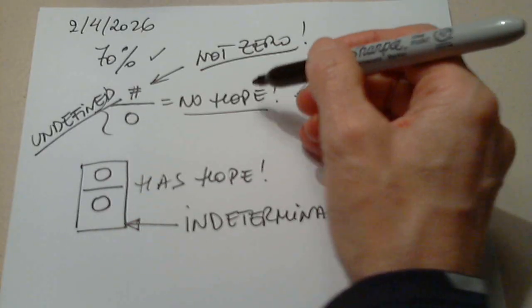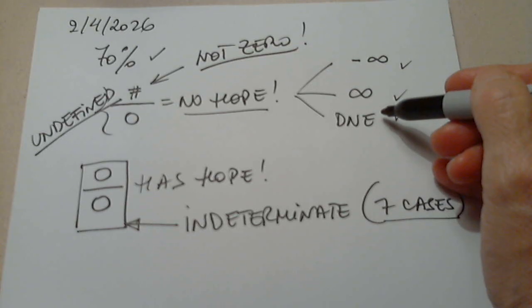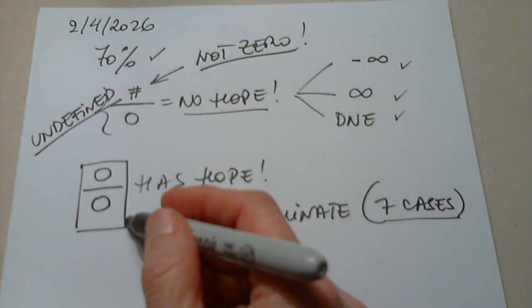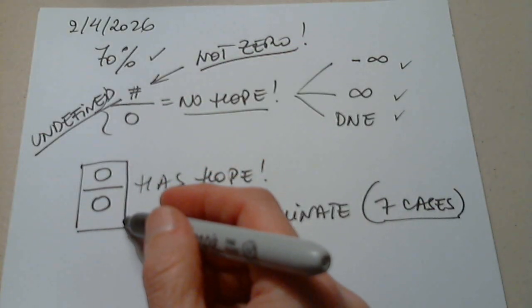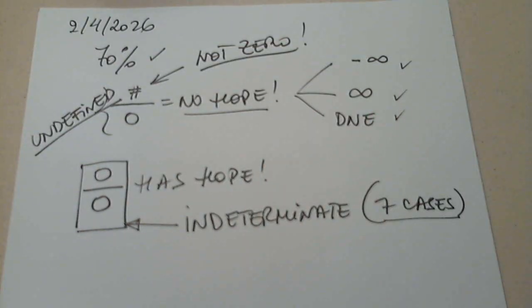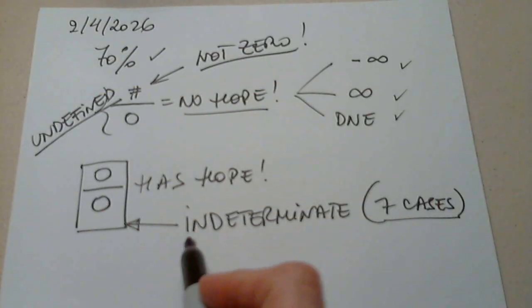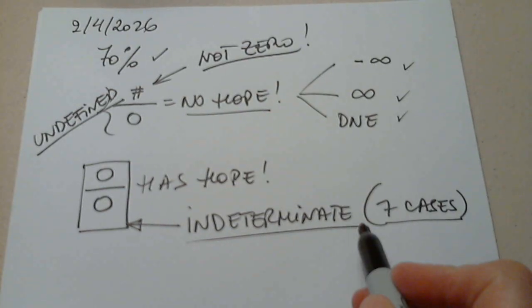Yes, it's possible. So this can end up here, it can end up here, or it can end up here. But at the same time, the answer can be anything. It can be negative 500. It can be 0. It can be 1500. It can be really, really anything. That's why it's called indeterminate.